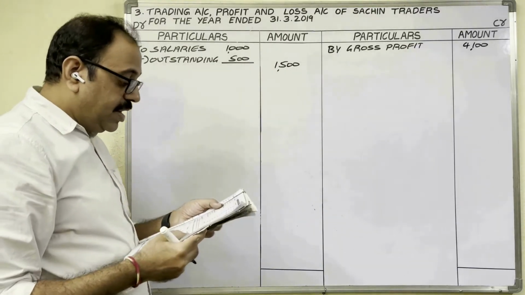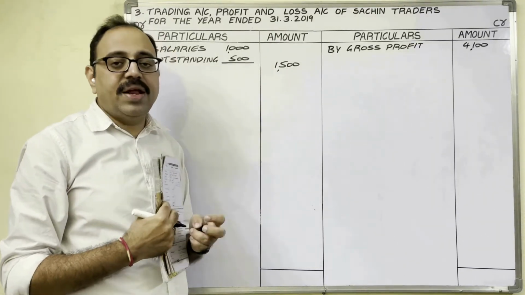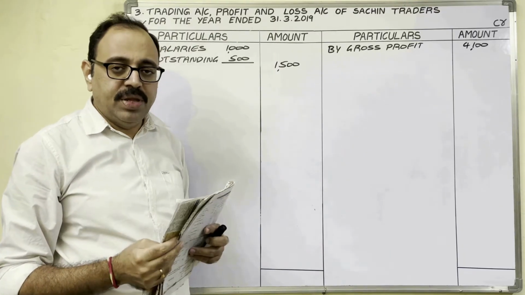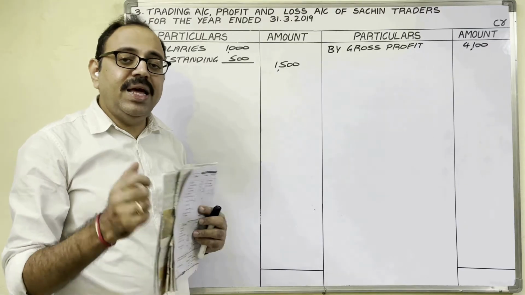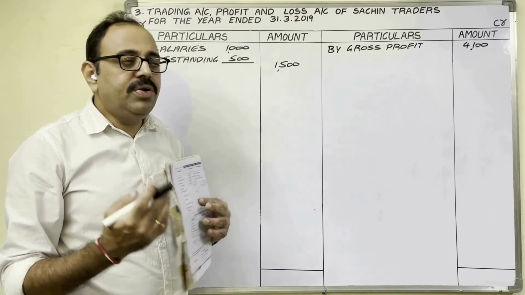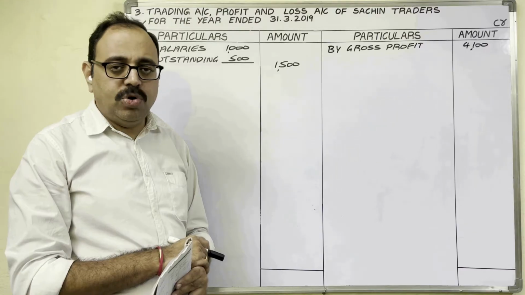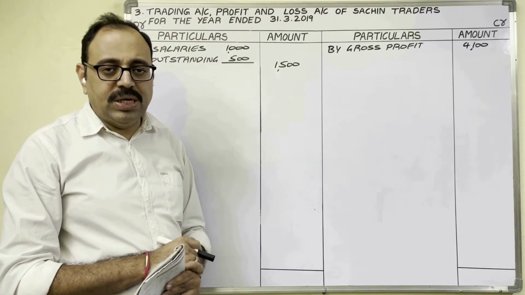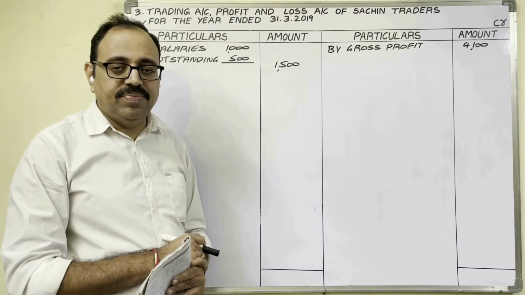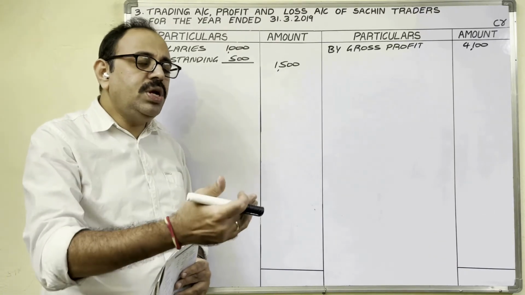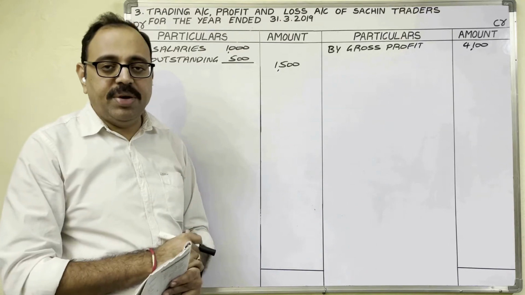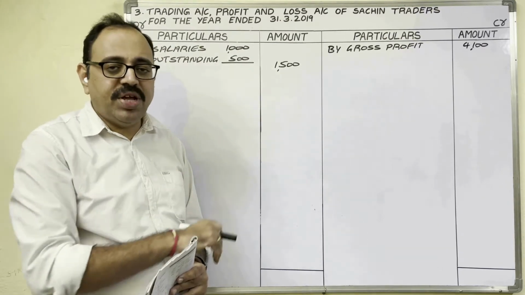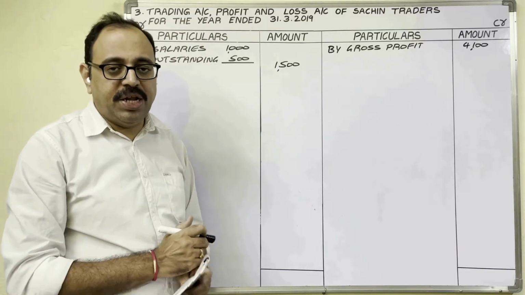Next, salary is completed. Insurance 900 rupees. Insurance means insurance premium. Insurance premium comes under indirect expenditure. So firm took one insurance policy to meet the risk of business. Suppose theft insurance policy, fire accident policy, etc. So to insurance company, firm has to pay premium. So this insurance premium is not related with the manufacturing, no. So it is indirect expenditure.